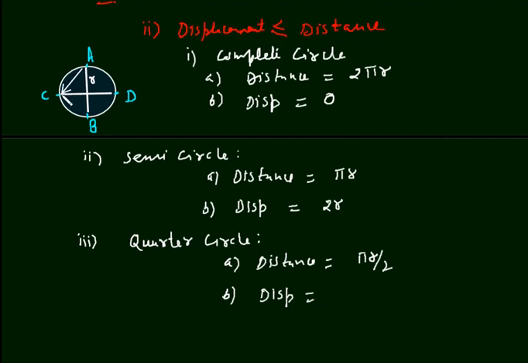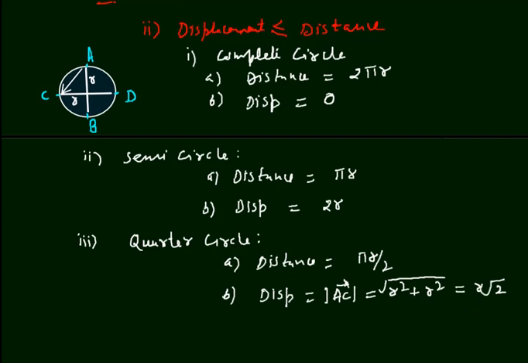This will be the displacement, the magnitude of this AC vector, and its magnitude will be the root of r square plus r square, and it will be r root 2.